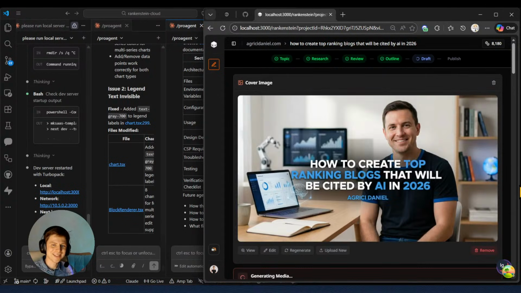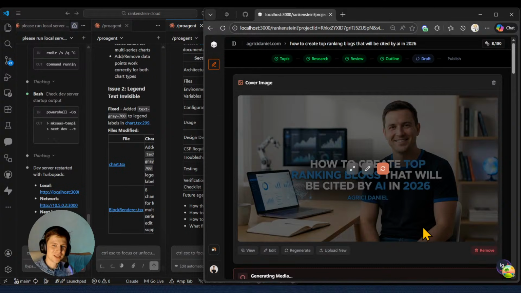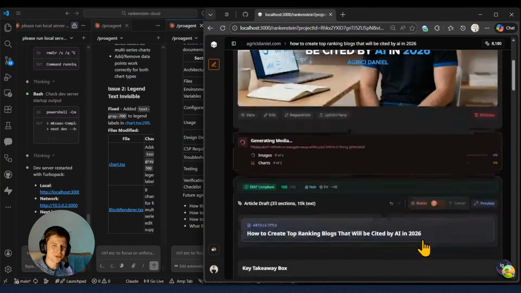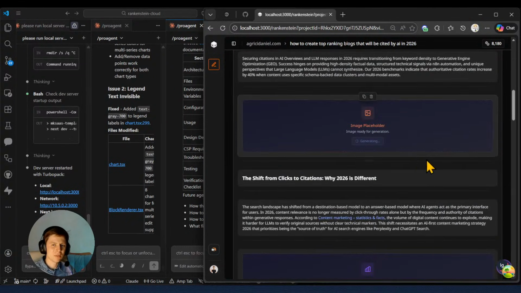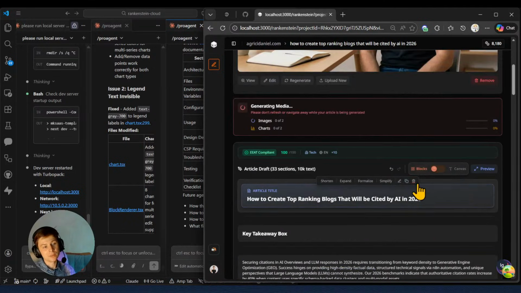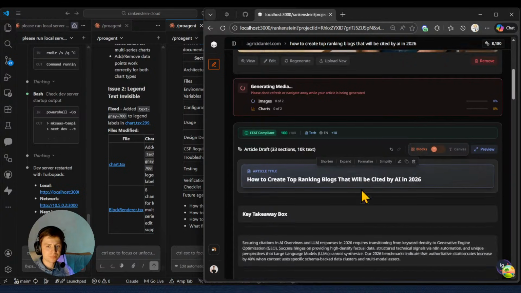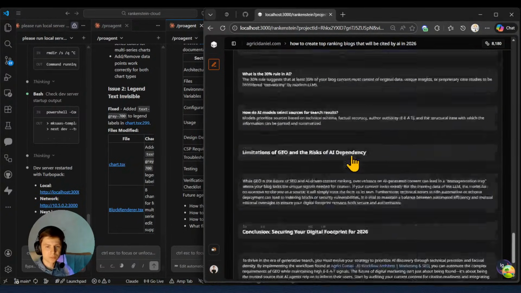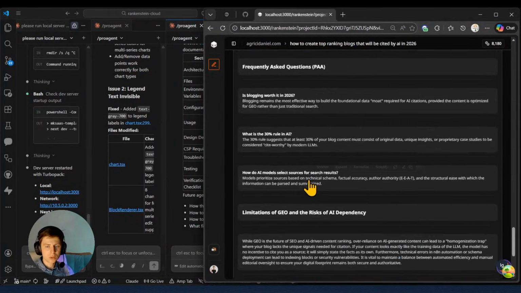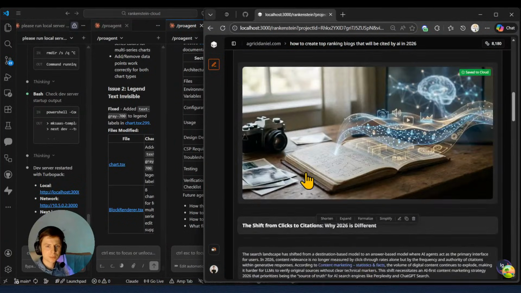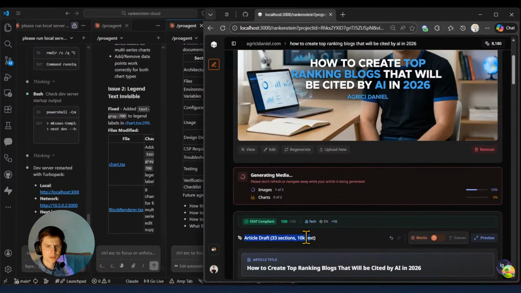Oh my goodness, look at this. It's a different picture right here, but I can just change it. But I'm just going to leave it for now, because right now my mission is to check that all the fixes were applied. And those fixes were the article creation. Wow, this is 10,000 text right here. Not bad. Not the longest blog, but it is a long blog. And I think, is it 100% sure that it is 10,000 text?